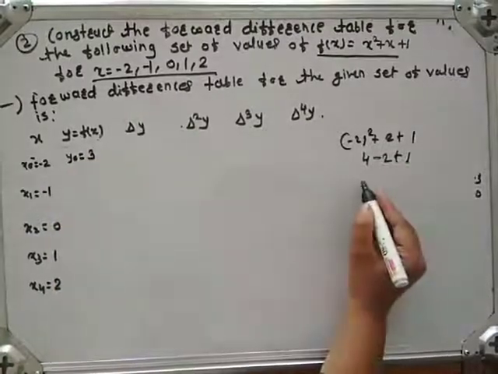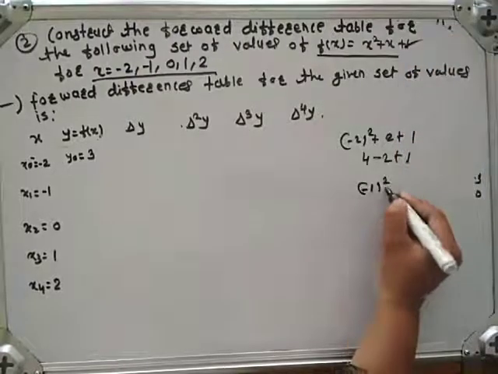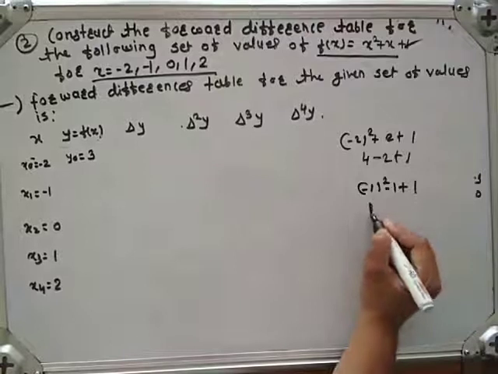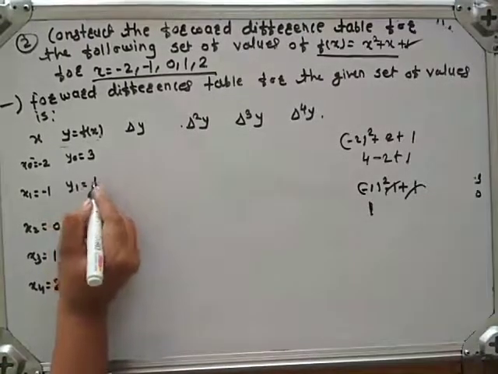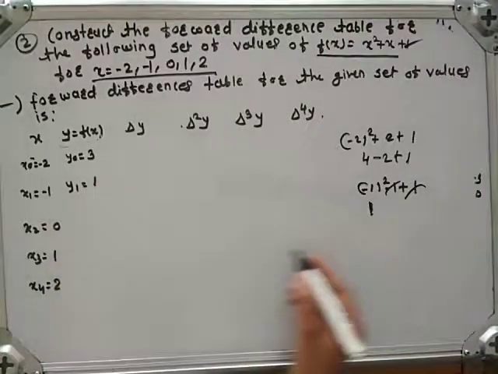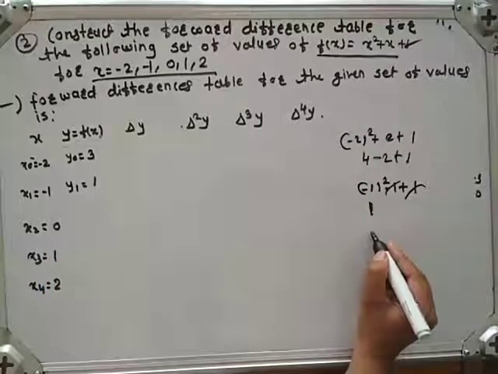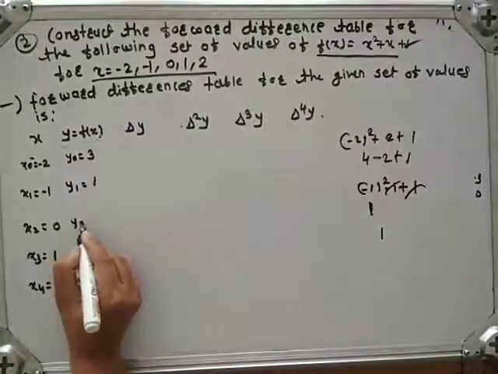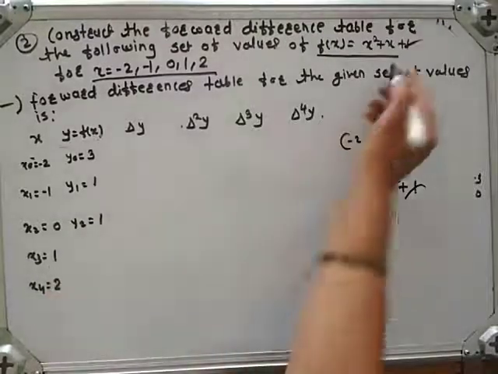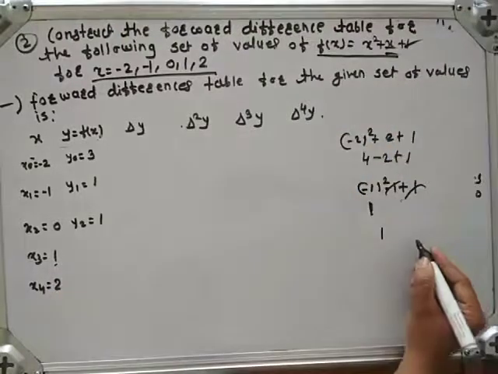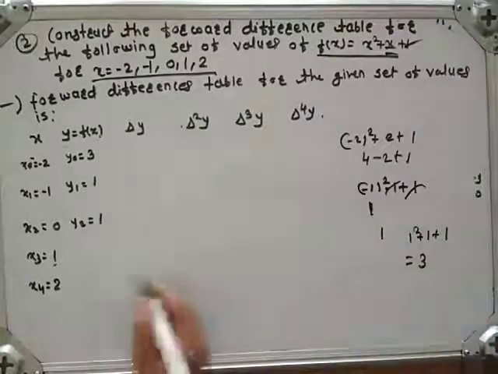Next, substitute x is equal to minus 1 in this equation. Then we get minus 1 square, minus 1, plus 1. Minus 1 square is 1. Minus 1 plus 1 is cancelled. Therefore, we get y1 is equal to 1. Then put x is equal to 0. We get 1. y2 is equal to again 1. Put x is equal to 1 in this equation. Then we get 1 square plus 1 plus 1, which is equal to 3.